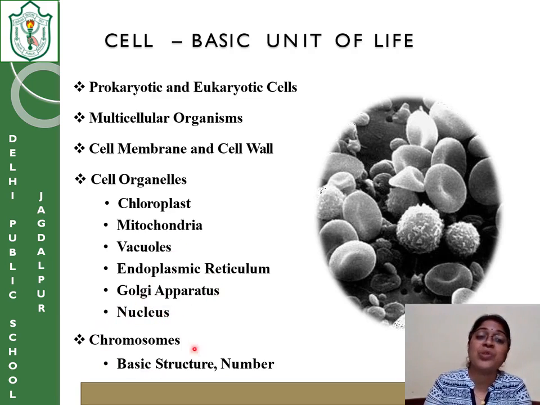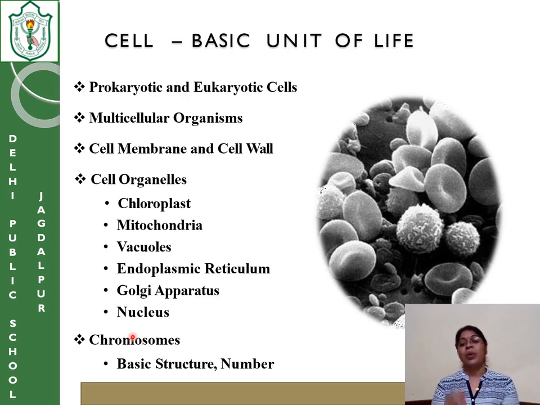And then the most important part of the cell, the chromosome, which is present only in living things. Because of the presence of chromosomes, a lot of variation is seen in every generation because of the combination of chromosomes. All genetic features are transferred from the parents to the progeny through the chromosomes.